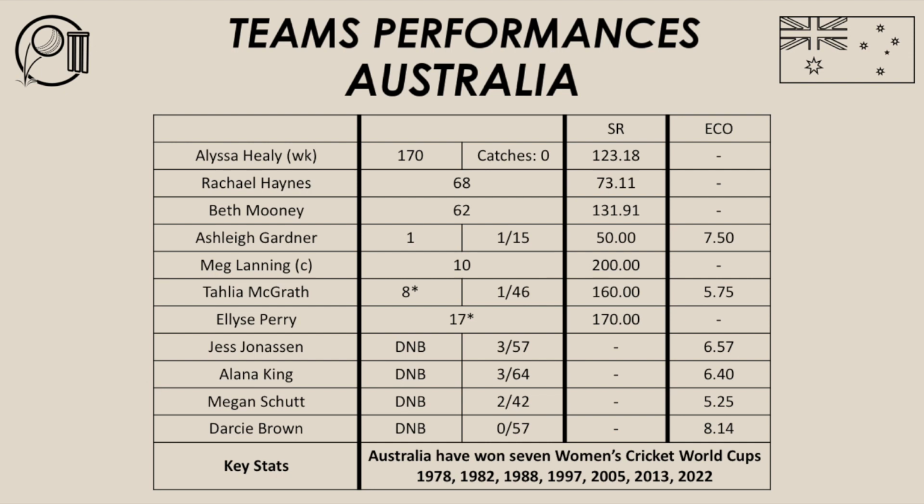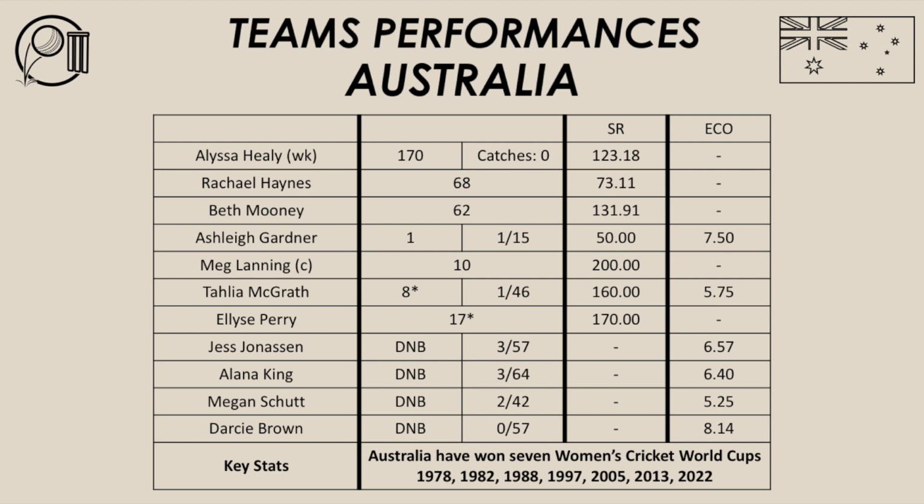So pretty much it was a very good batting performance. As I said before, it's pretty much a dominant display from Australia. This Australian side, they've got some very good batters in their side, and all of them played their role today in this Women's World Cup final. Healy and Haynes and Mooney were the three main batters for Australia that really set up this score of 356 for Australia and really set them up in a very strong position in this final to win.